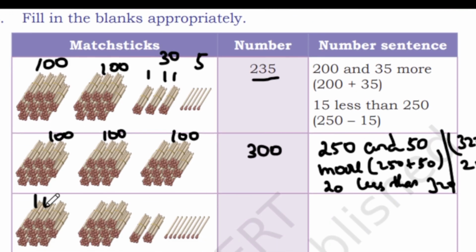So we have 200, this 100. Here we have 2 bundles, so we have 200. And how many loose sticks we have? Let me zoom it over. So we have 1, 2, 3, 4, 5, 6, 7, 8. So we have 8. So 100 plus 100 is 200. 200 plus 20 is 220. 220 plus 8 is 228. So 228.